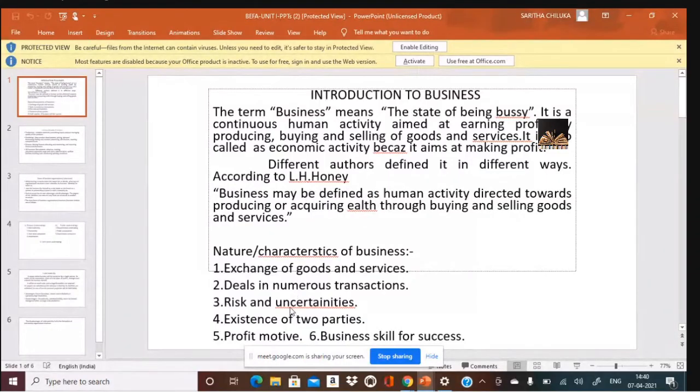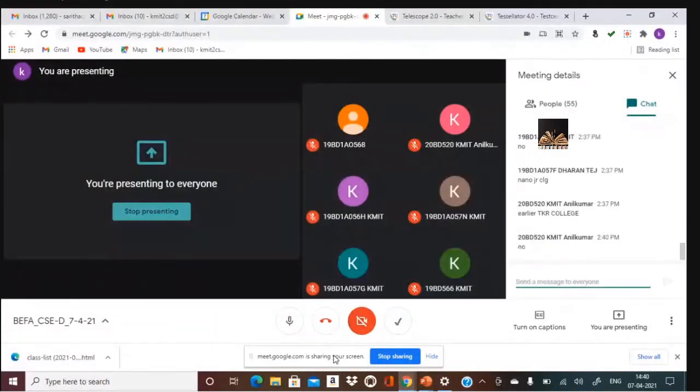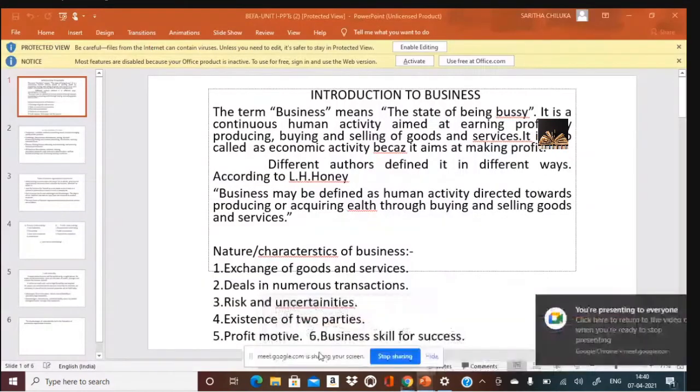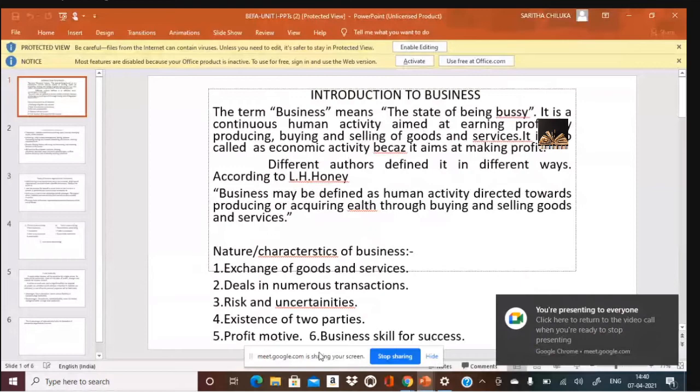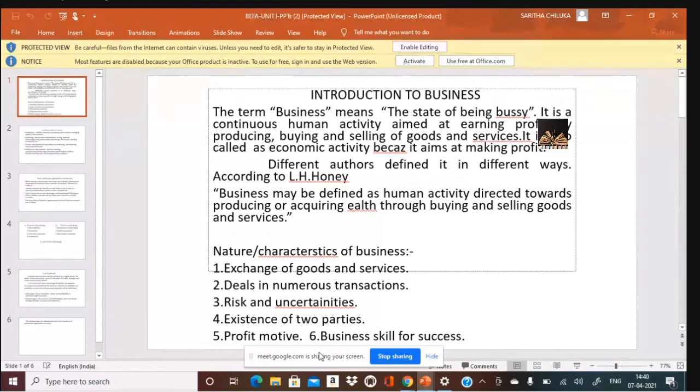Now, the next important thing is risk. Each and every business will face risk, isn't it? Can you name any business where the risk is zero? No, isn't it? We don't have a single form of business which has zero risk. Risk is there in any business in any form, whether you are a small retail kirana shop or a big MNC. The risk factor is there, and it runs on uncertainties.